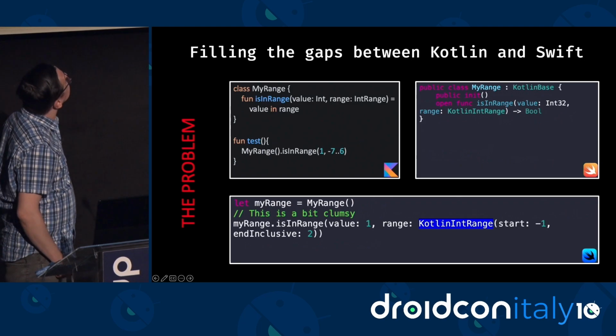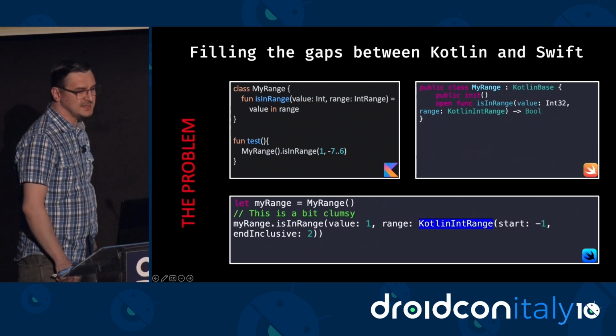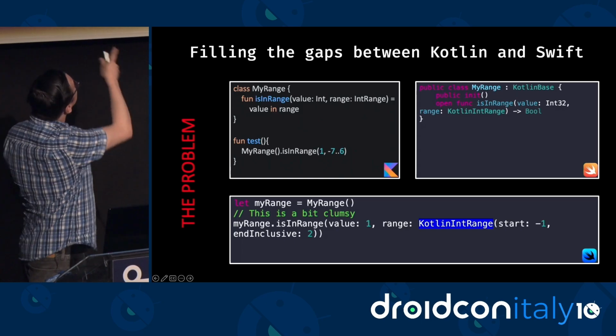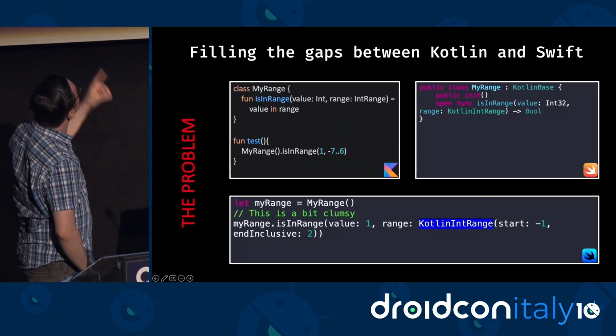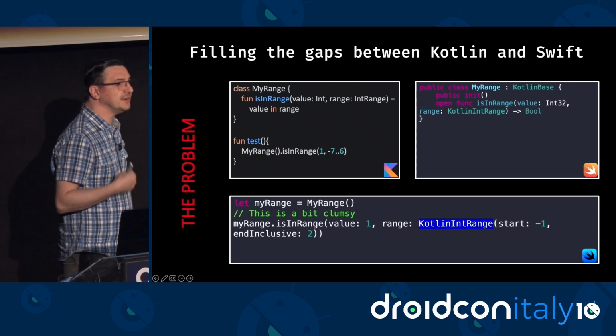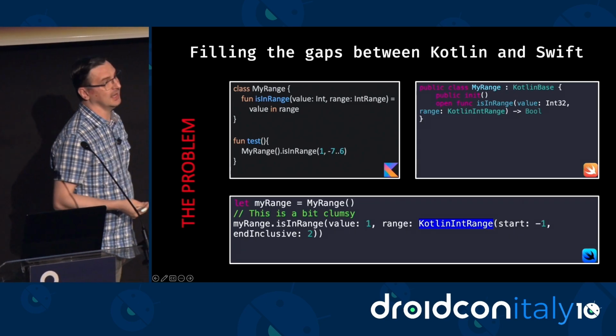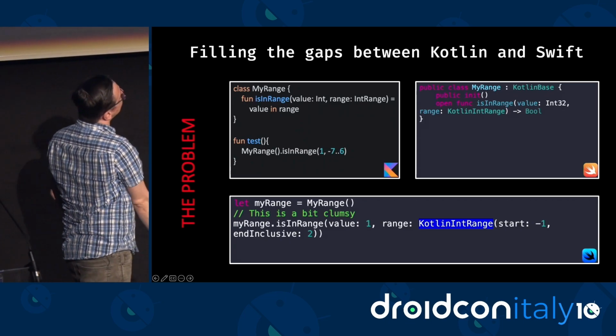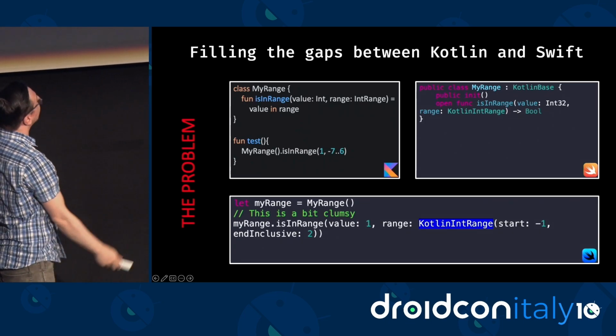Here I have something a little bit more interesting. So we have this method inRange that accepts a Kotlin range, right? We can even see an example here of the usage in Kotlin. It just passes a Kotlin range. But then when our Swift developer tries to use the same API, it's pretty awkward because they have to create this Kotlin range object here, right?